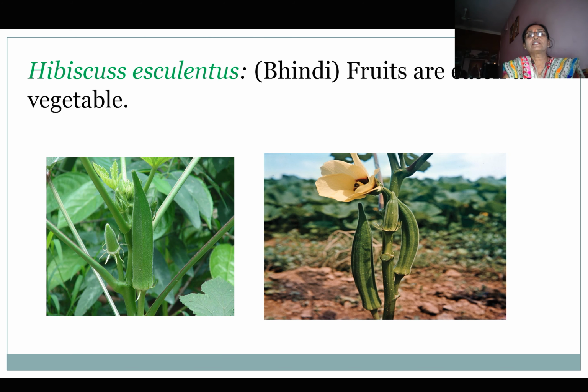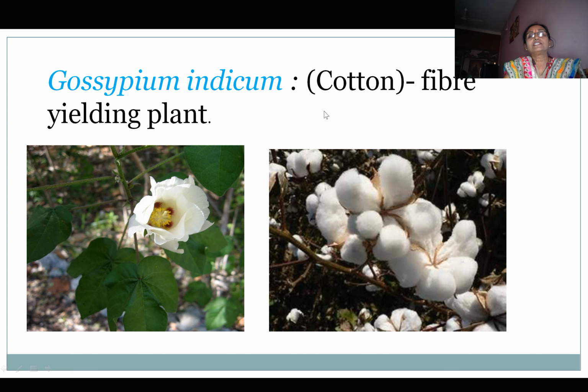This is Hibiscus esculentus, commonly called in English lady's finger and in vernacular language bhindi. The fruits are eaten as vegetable. This is Gossypium indicum, fiber yielding plant. The seed coat is fibrous and it is also called white gold.